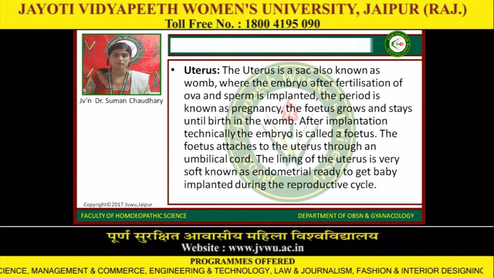Uterus. The uterus is a sac, also known as the womb, where the embryo, after fertilization of the ova by the sperm, is implanted. The period is known as pregnancy. The fetus grows and stays in the womb until birth. After implantation, technically the embryo is called a fetus. The fetus is attached to the uterus through an umbilical cord. The lining of the uterus is very soft, known as the endometrium, ready for the baby to be implanted during the reproductive cycle.